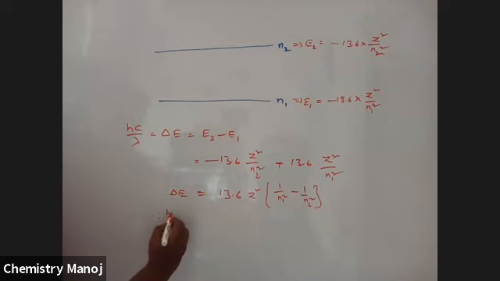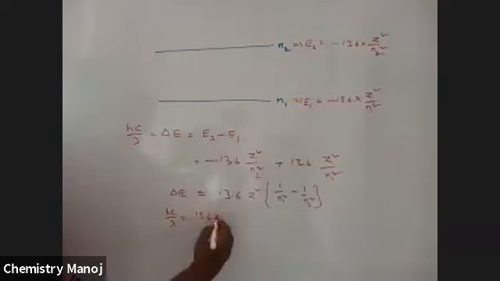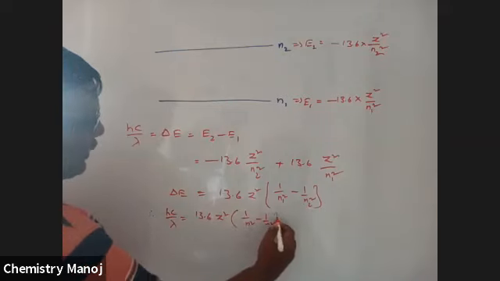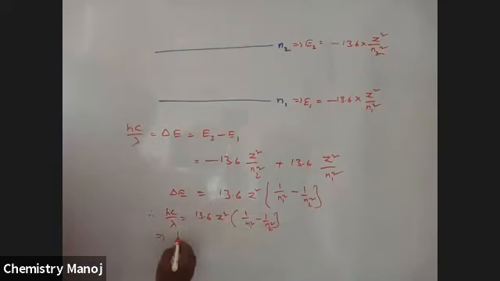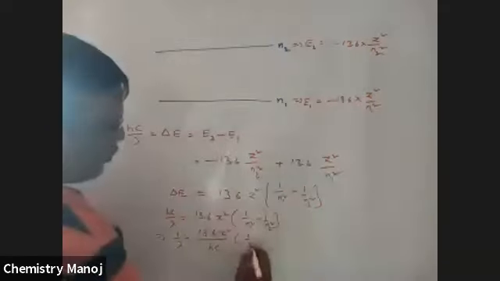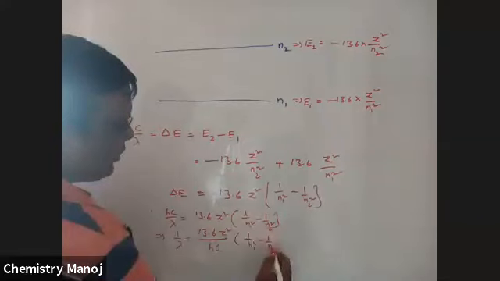Therefore hc by lambda is equal to 13.6 into Z square into 1 by n1 square minus 1 by n2 square. That implies 1 by lambda is equal to 13.6 into Z square by hc into 1 by n1 square minus 1 by n2 square. We know 1 by lambda is equal to nu bar.